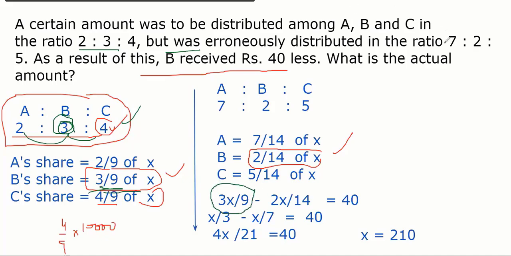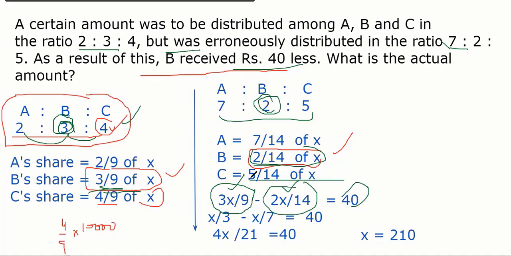But B received in the ratio 7:2:5. What is B's part here? 2 parts out of, again, 14. So B got only 2X by 14. And they clearly said the difference was 40 less. Means whatever he should get minus whatever he actually got is 40. Now how to solve this equation is your choice. Whichever way you want to solve, get the value of X. That's it. Please ask me questions if anybody has.